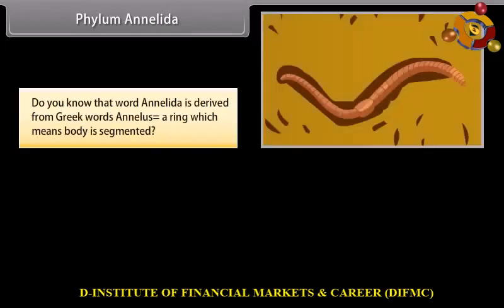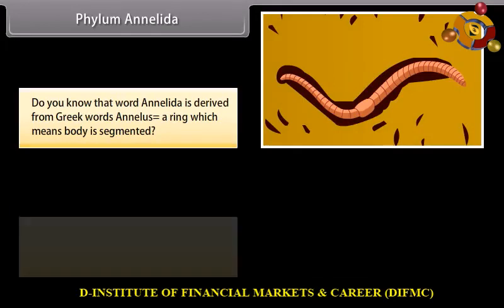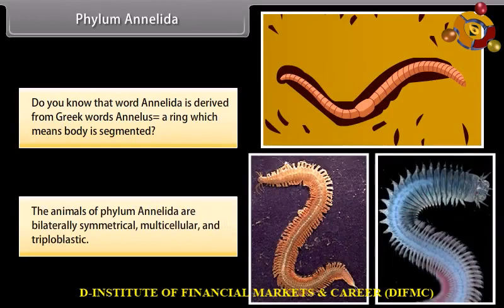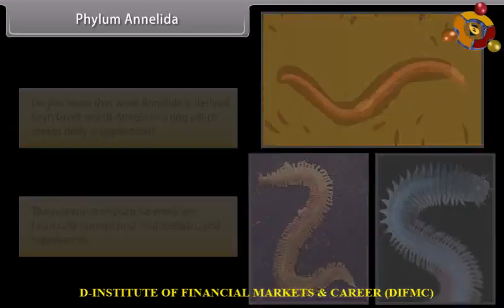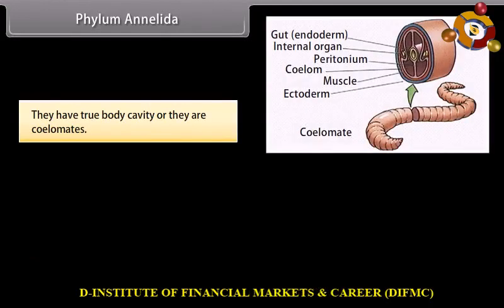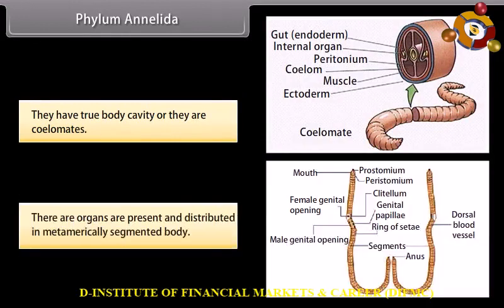Phylum Annelida. Do you know that the word Annelida is derived from Greek word annulus, a ring, which means body is segmented? The animals of phylum Annelida are bilaterally symmetrical, multicellular, and triploblastic. They have a true body cavity, or they are coelomates. There are organs present and distributed in a metamerically segmented body.